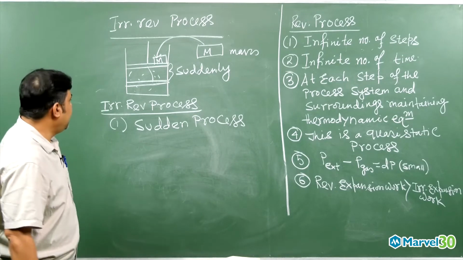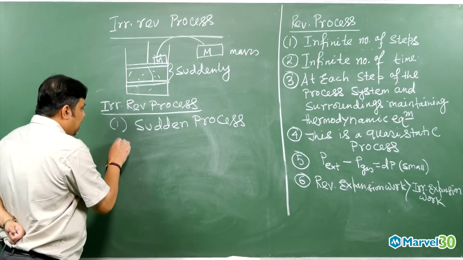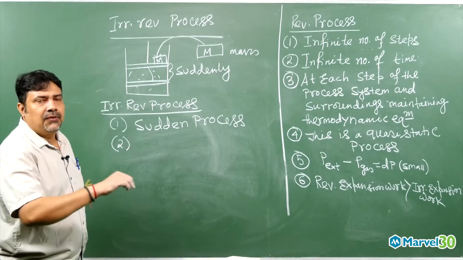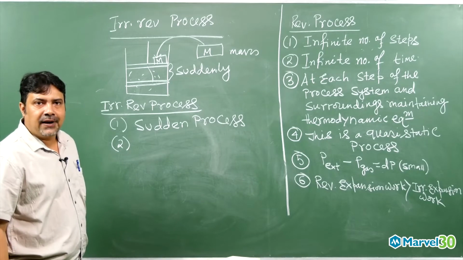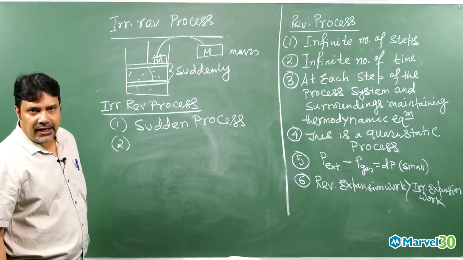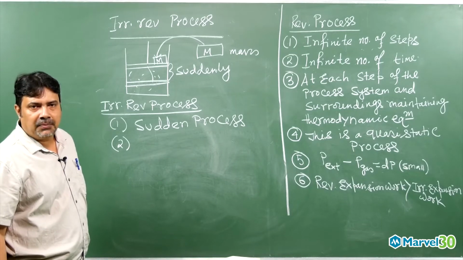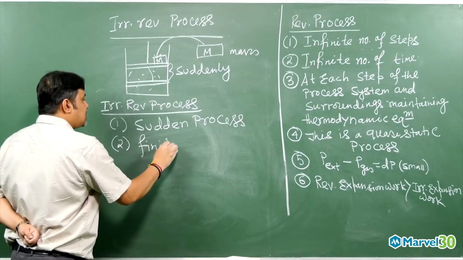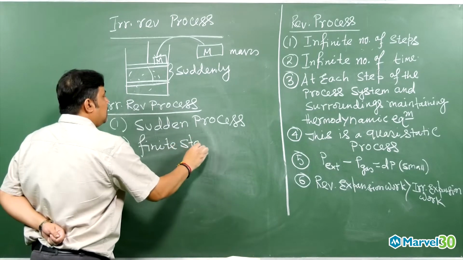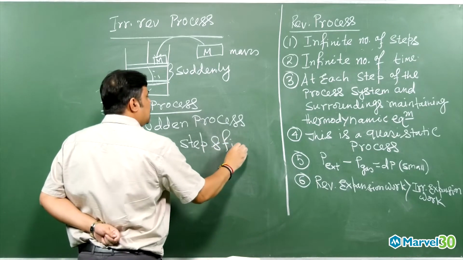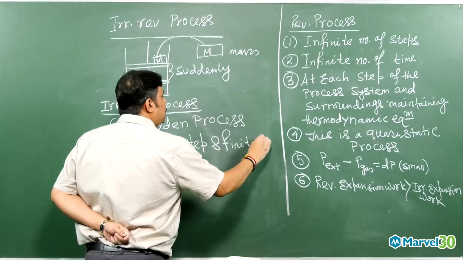And then the next point I can write down: this is a finite number of steps and finite time, not like the reversible process, with infinite number of steps and infinite time. Finite step and finite time should be there.